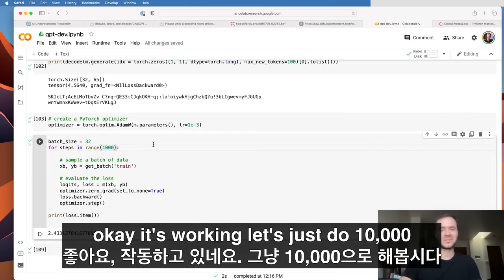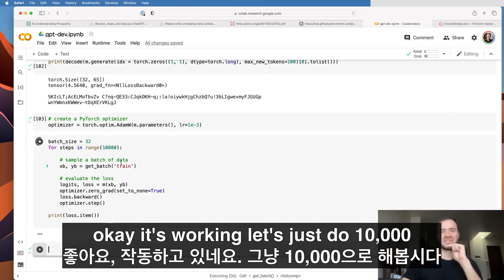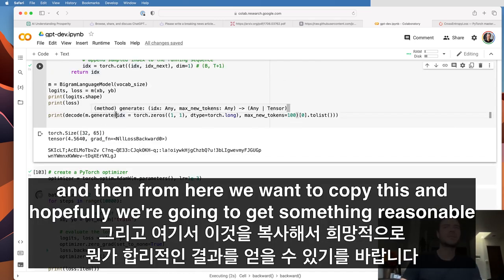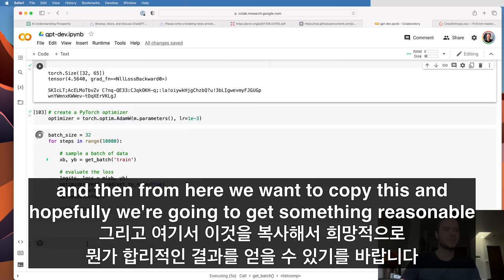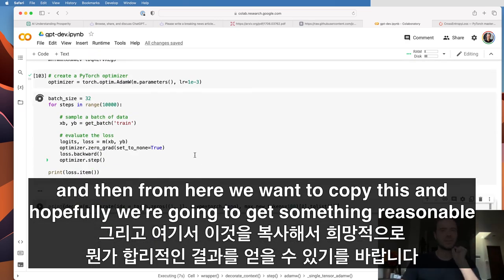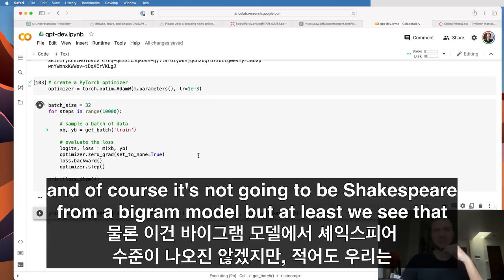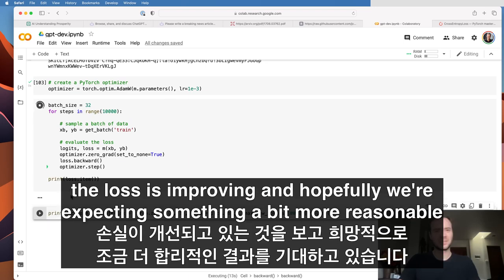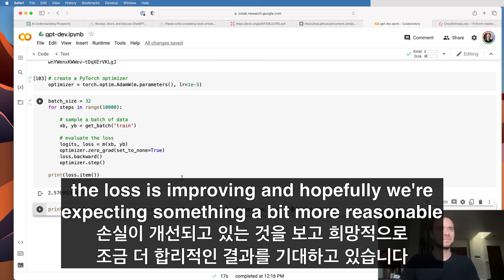Okay, it's working. Let's just do 10,000. And then from here, we want to copy this. And hopefully, we're going to get something reasonable. And of course, it's not going to be Shakespeare from a bigram model, but at least we see that the loss is improving. And hopefully, we're expecting something a bit more reasonable.